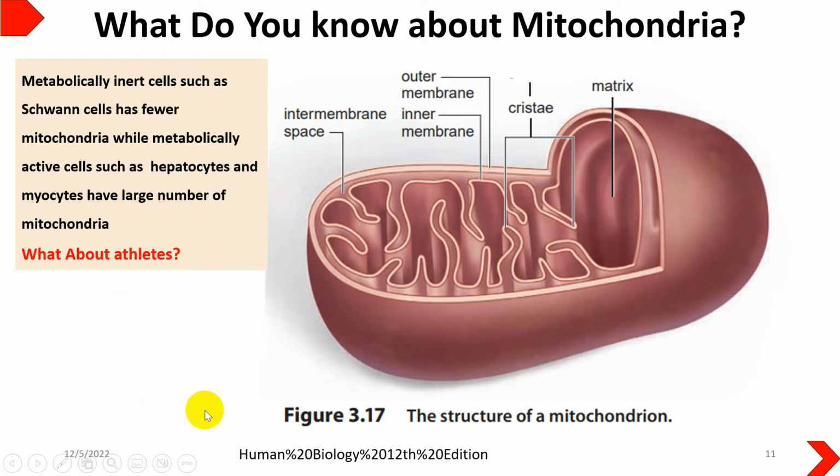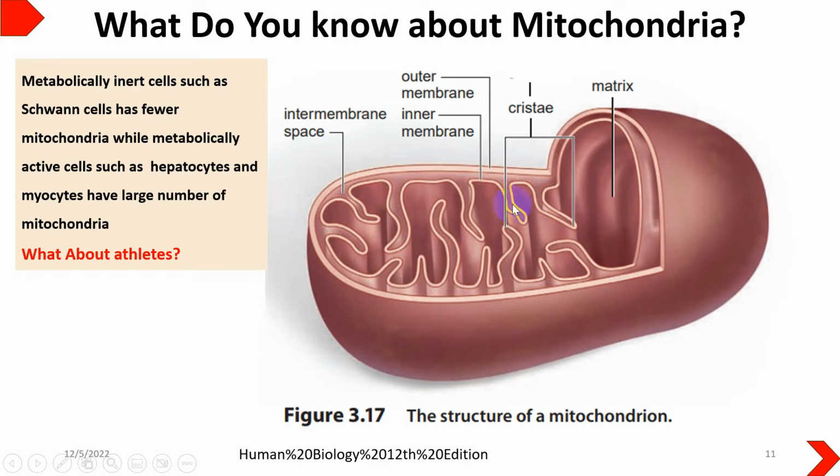For understanding the citric acid cycle, we must know the basics of the mitochondria, because this happens in the matrix of the mitochondria. This is the mitochondrion organelle, which is a double membrane structure. The outer membrane is smooth while the inner membrane is folded, and these folds are known as cristae, while the space enclosed by it is the matrix. The intermembrane space is filled with fluid, the same is the case with the matrix, and the reactions of the citric acid cycle take place in the matrix.